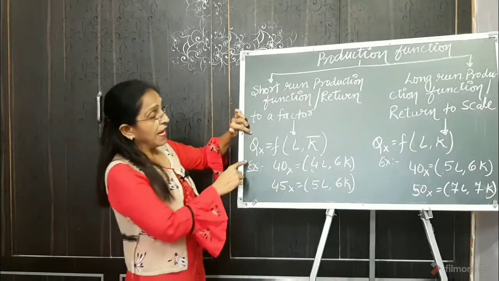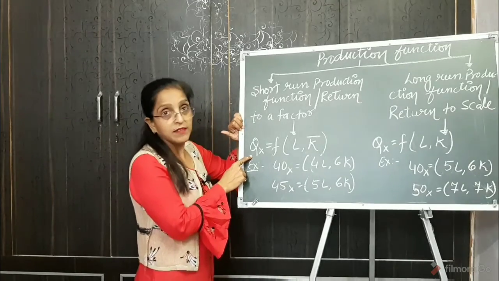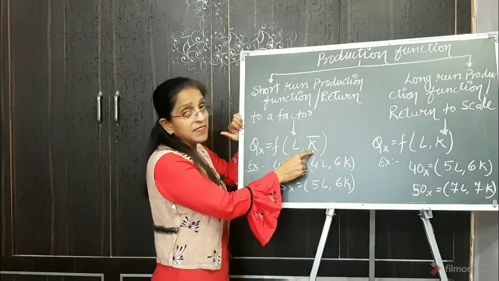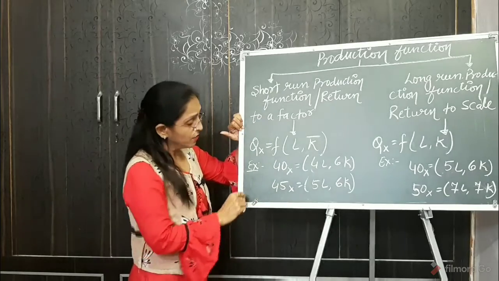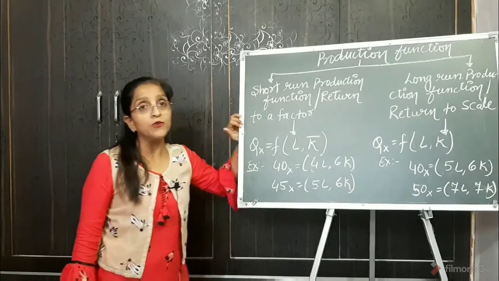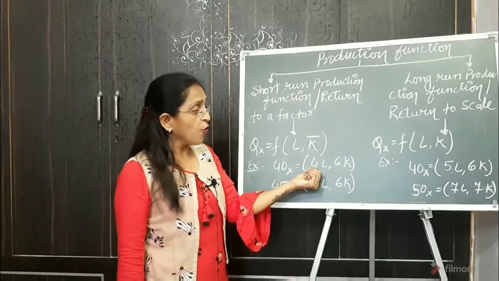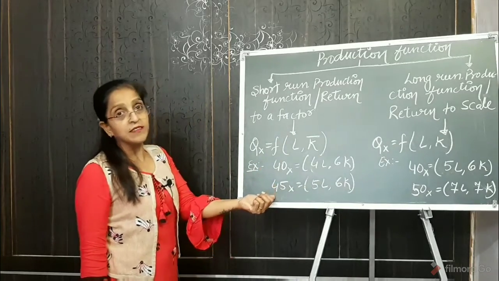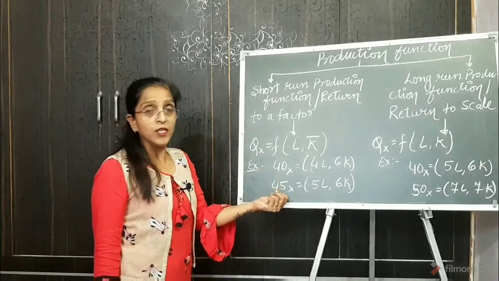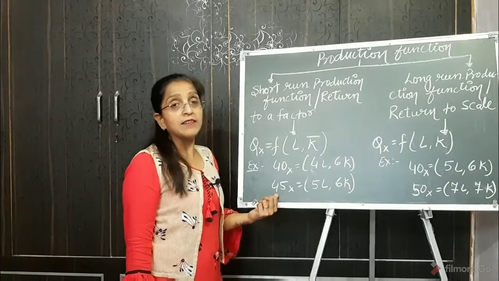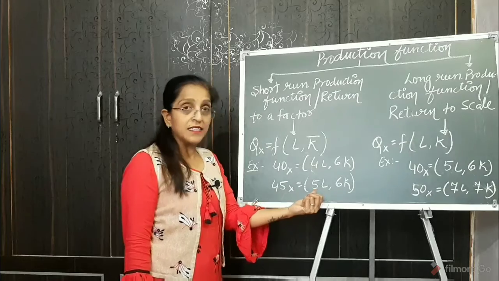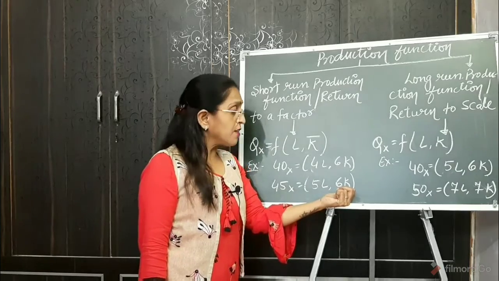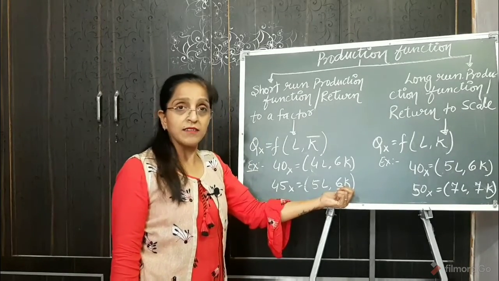For example, as I have given an equation, Qx, the quantity of a commodity, is a function of L and K. Here K, capital, is remaining constant. Suppose a producer produces 40 units of a commodity by using 4 labor and 6 units of capital, or 6 units of machine. As his output increases by 5 units, that is 45 units, how does he increase his level of output? You can see that he increased only the units of labor, but the machinery and the fixed capital remain the same, that is 6 units.